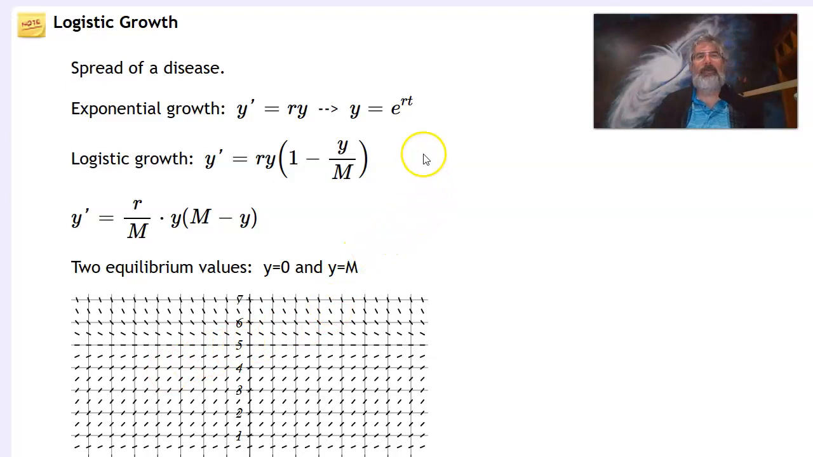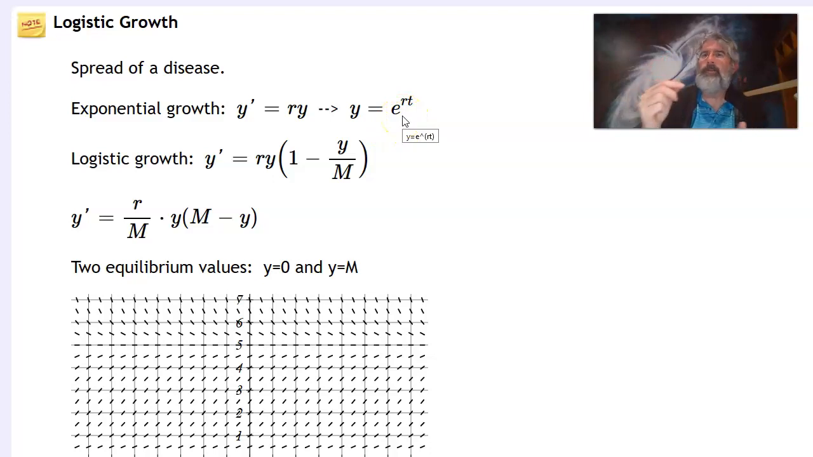So here's what we're going to do. We had exponential growth as our original population model, where the rate of change in your population is just some constant times the population. This led to your basic exponential growth. It probably should be C e to the rt. Yes. But this just allowed the population to go up to infinity.